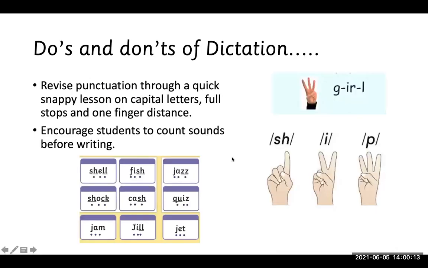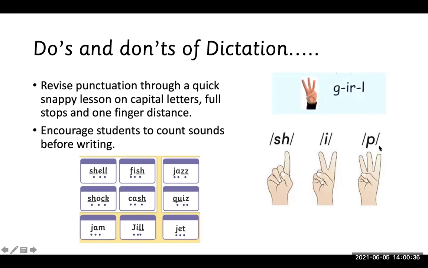So when you are dictating the sentences, you can also start with punctuation marks. You can tell them to start with the capital letters, have full stops. You can encourage students to count sounds. For example, in this word, sh, e, p, we have got three sounds, only three sounds.